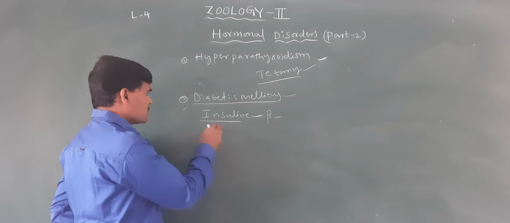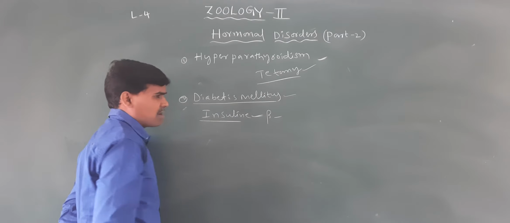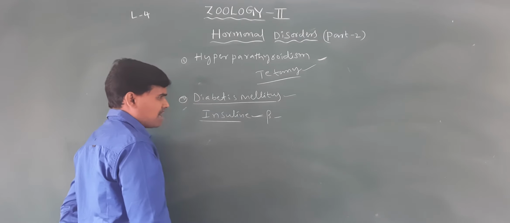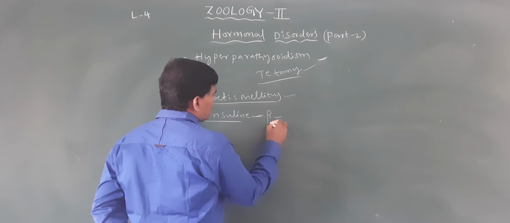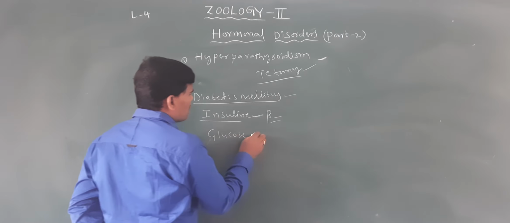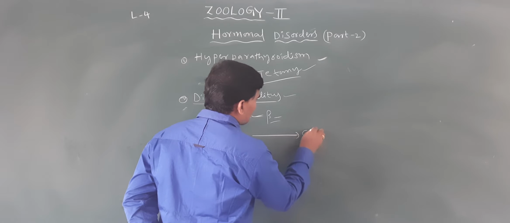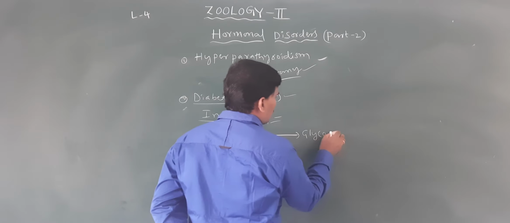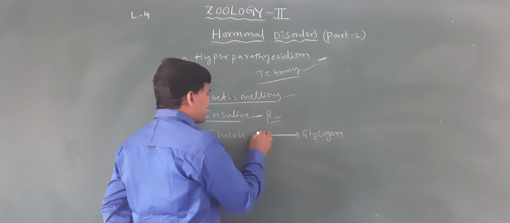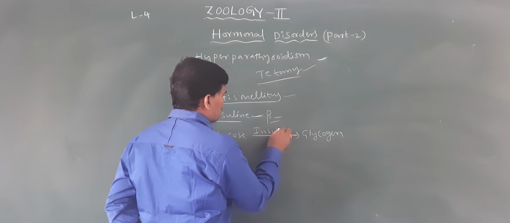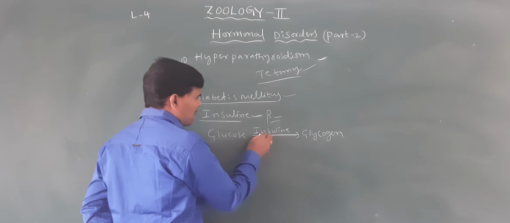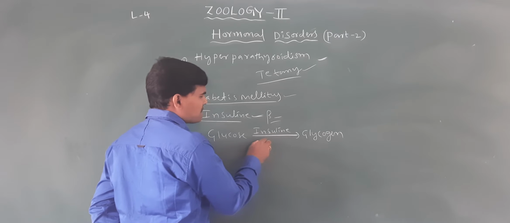So is the insulin hormone secreted in our body a hyperglycemic hormone or a hypoglycemic hormone? Insulin converts glucose into glycogen, in the presence of the insulin hormone.